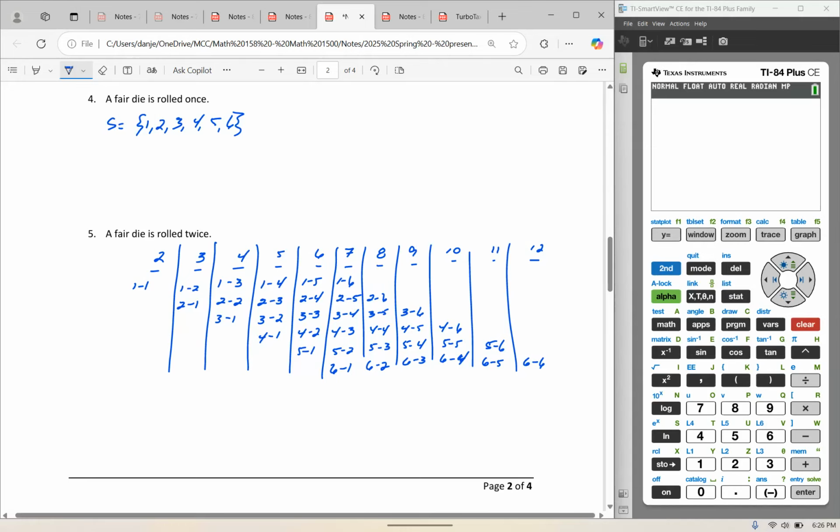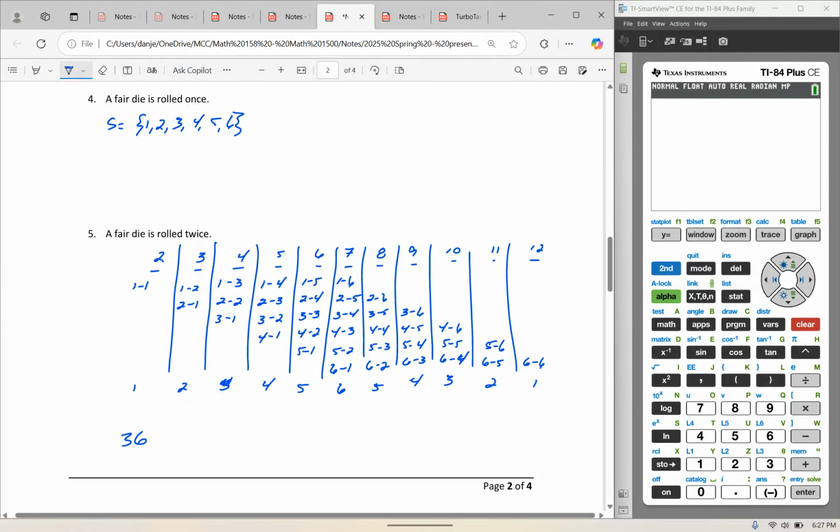So I jumped ahead, and here you see the completed table. Notice that there's 1 way to get a 2, 2 ways to get a 3, 3 ways to get a 4, 4 for 5, 5, 6, again, 5 ways to get an 8, 4, 3, 2, and 1 way to get a 12. There are 36 total possible outcomes.